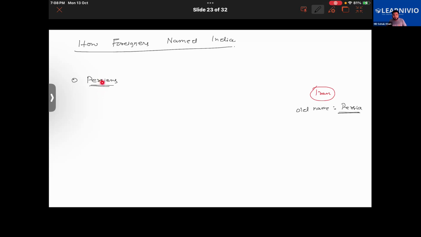So Persians were among the first foreigners to mention India, right? And what word did they use? They adopted the word Sindhu. So Sindhu here basically is being referred to as the Indus River. They used the word Sindhu to mention India.